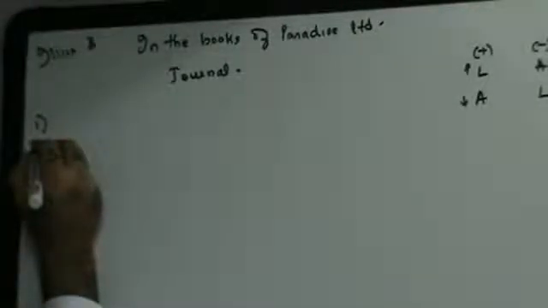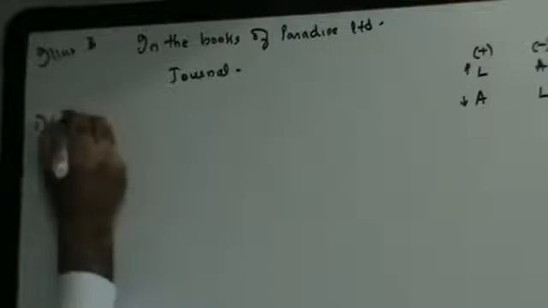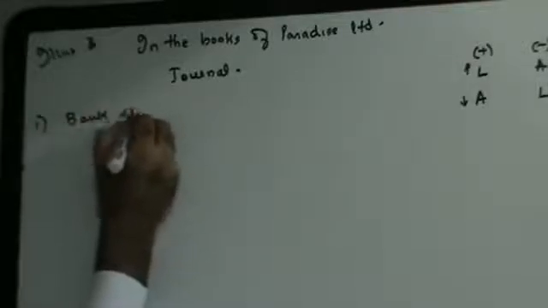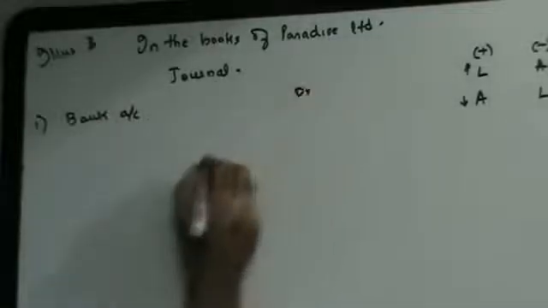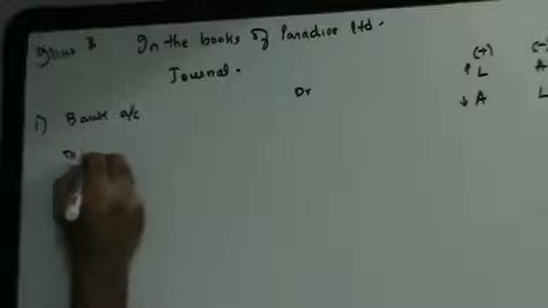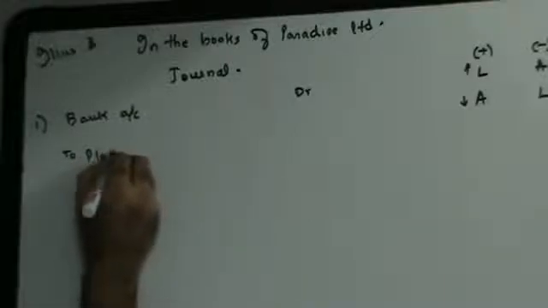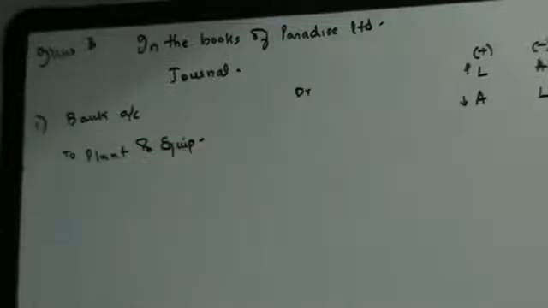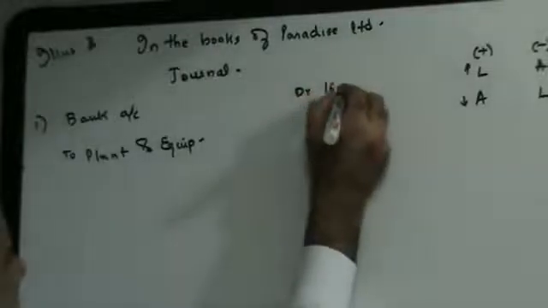Plant and equipment having a book value of 80,000 is obsolete. This is sold as scrap for 16,000. Sold, money is coming in, so bank account debit. Plant and machinery is going out, to plant and equipment. Right now they are saying that it is sold for 16,000.